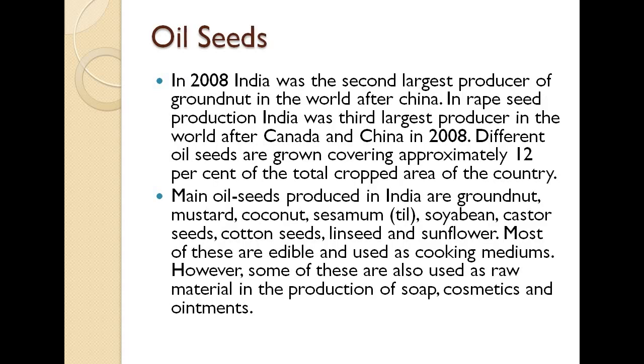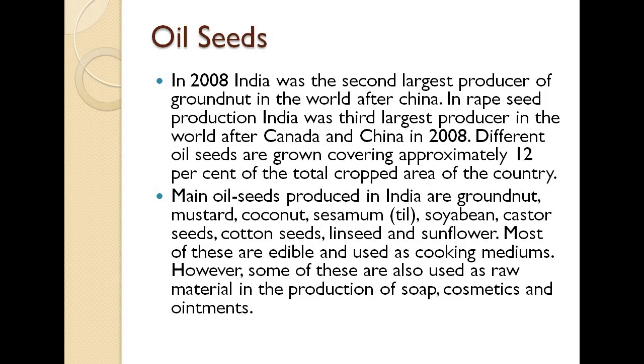Then there are oil seeds. Oil seeds are majorly important. If there is no oil, what will you cook food with? So oil seeds are important. In 2008, India was the second largest producer of groundnut in the world after China, and in rapeseed production, India was the third largest producer in the world after Canada and China in 2008. So it was a record.